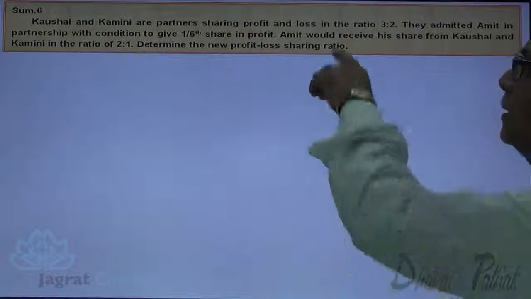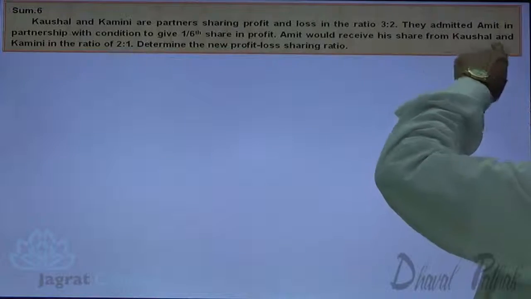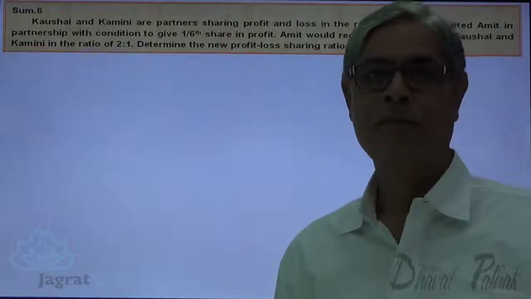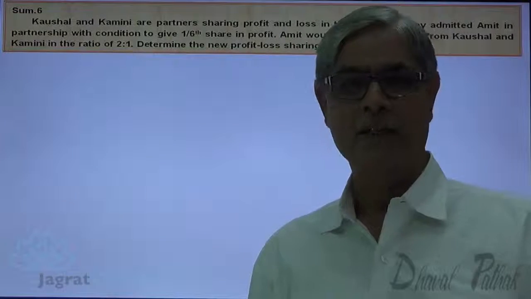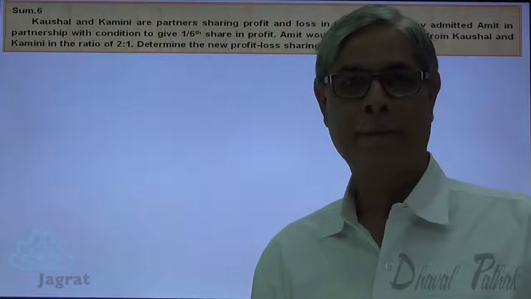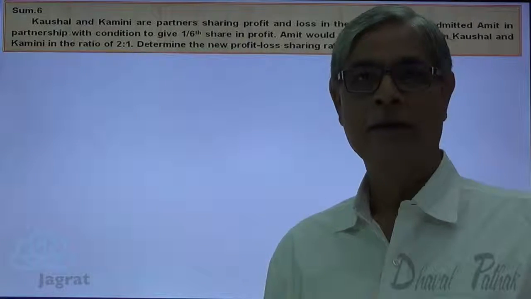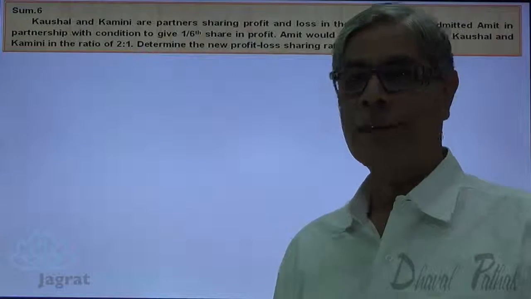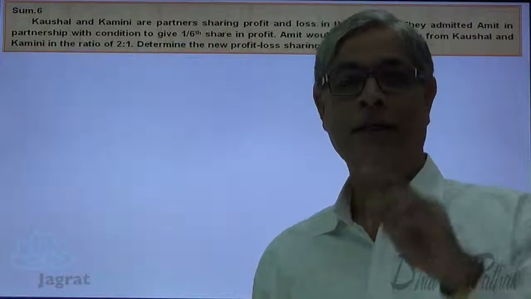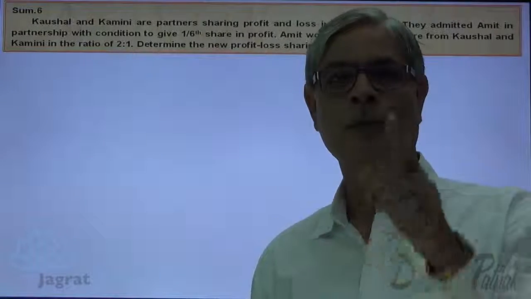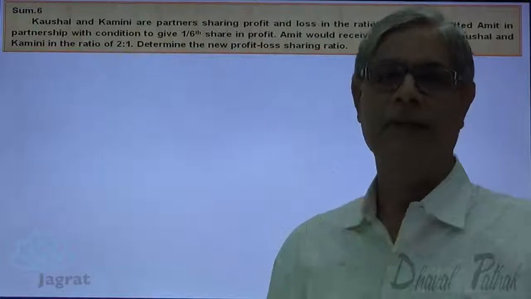But notice that Amit would receive his share from Kaushal and Kamini in the ratio of 2:1. So here you are given the details of sacrifice, and the normal understanding is not going to be applied, because 1/6 share is given in which proportion? 2:1. In the previous sum, you were given the details of share sacrificed. In this sum, you are given the sacrificing ratio.